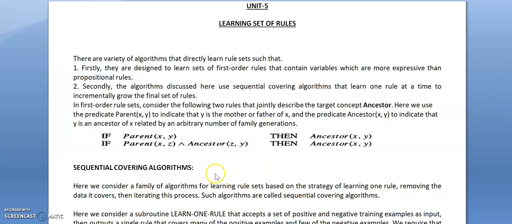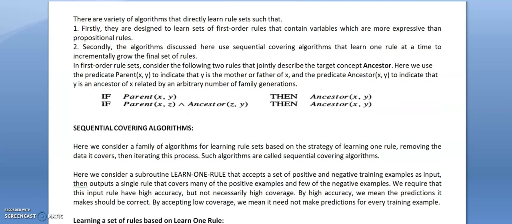Now we will see the sequential covering algorithm. Sequential covering algorithms learn the rule sets based on the strategy of learning one rule at a time. It starts by learning one rule, then removes the data from the training set that it covers, and this procedure is iterated until we get the set of rules.